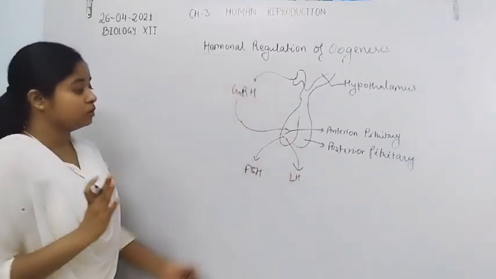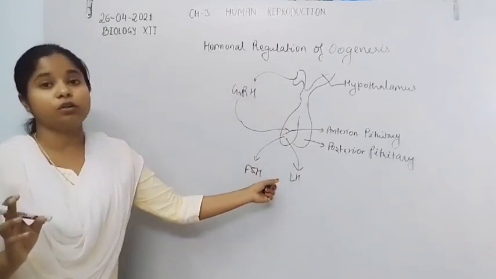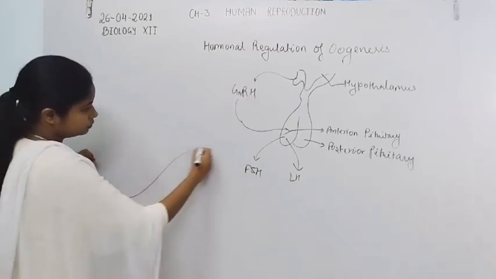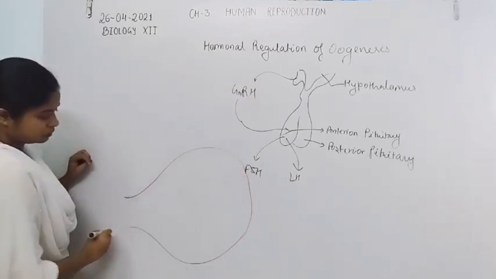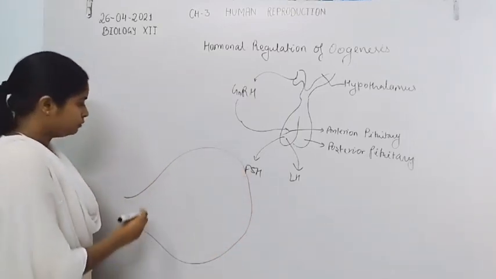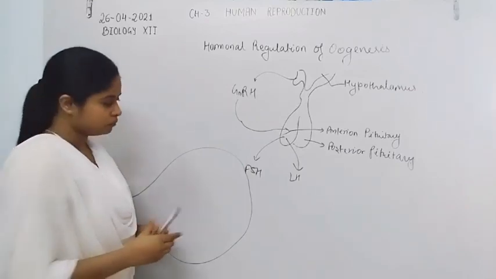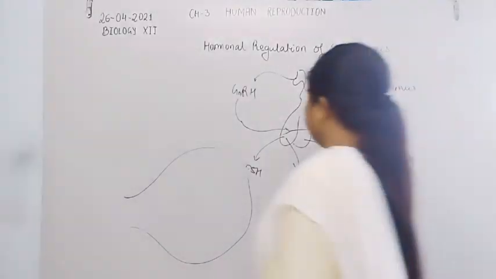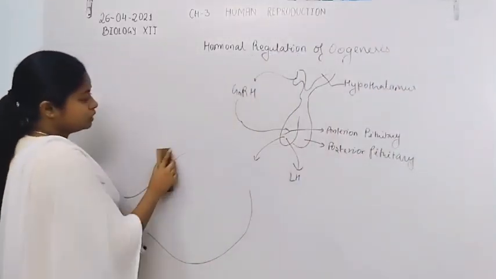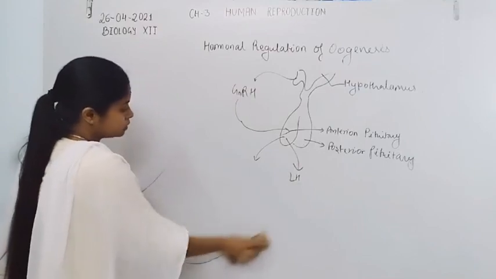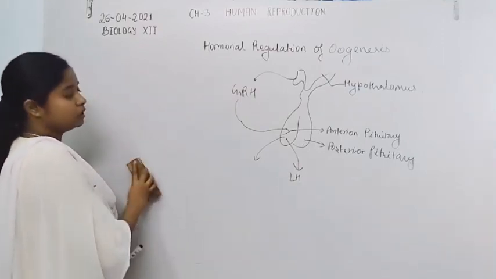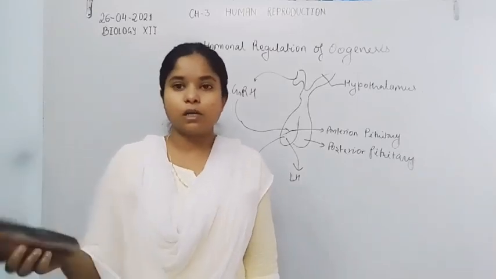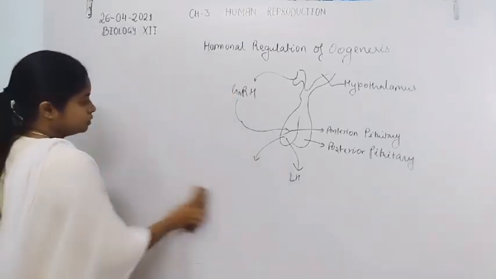Now both the hormones FSH and LH act on the ovary. Ovary, follicle stimulating hormone acts on the ovary for the formation of, or they stimulate, follicles. That follicle undergoes the proliferation process. That means it undergoes first mitosis and then meiosis division.